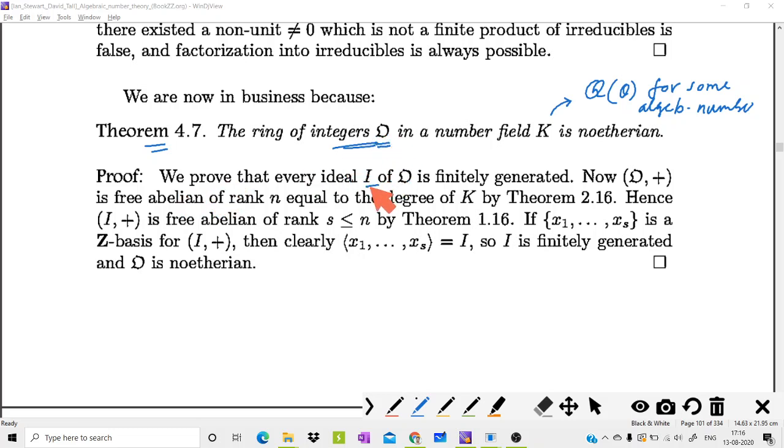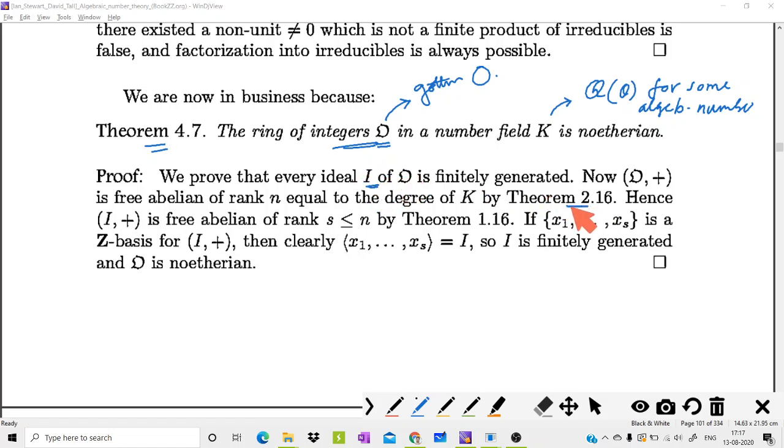We'll prove that every ideal of O is finitely generated. Okay, this is what we call O. It's a common symbol used for representing the ring of integers. This is Gothic O actually. We'll prove that this O is Noetherian. For that, we will consider an arbitrary ideal I.